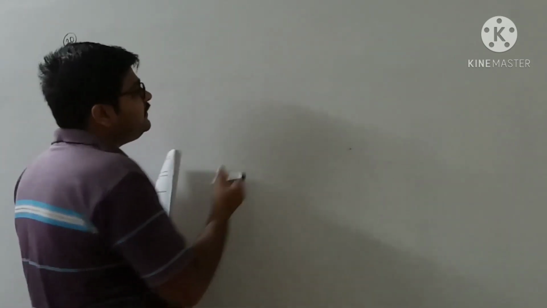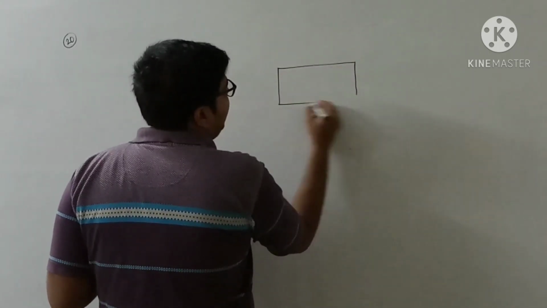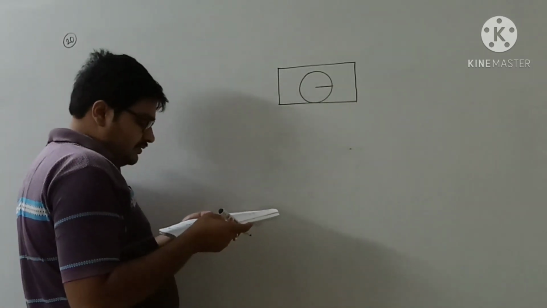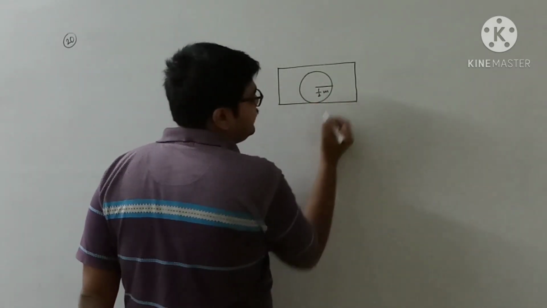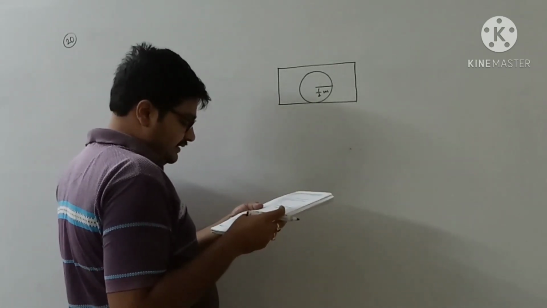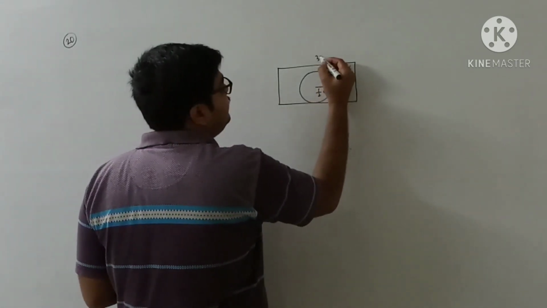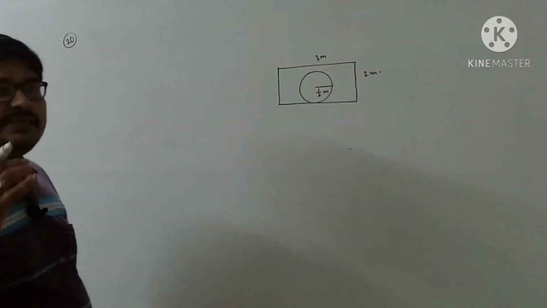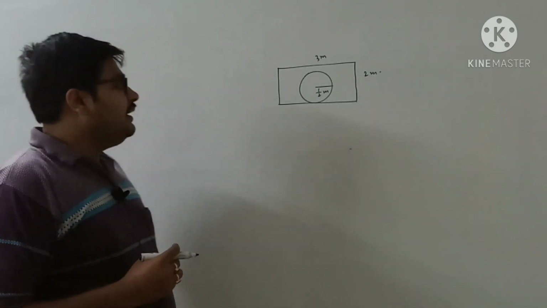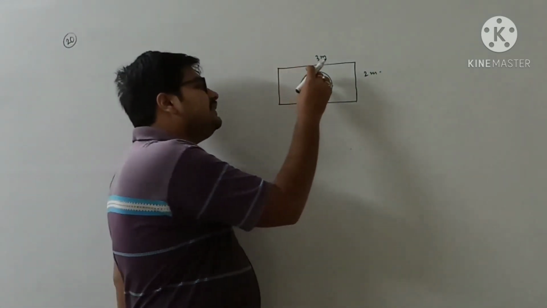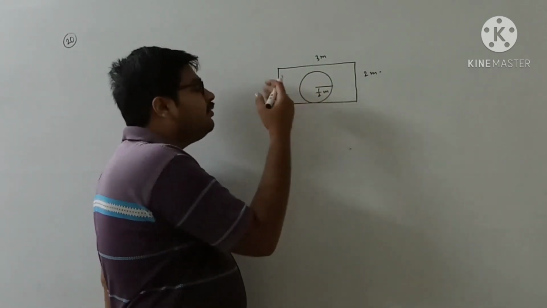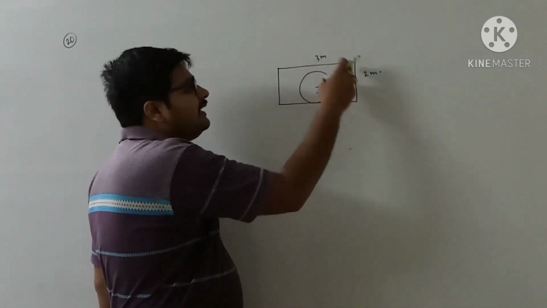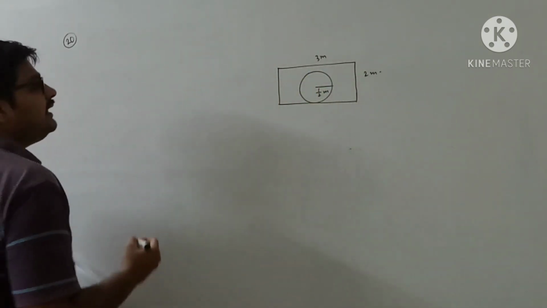Okay. So this is the rectangular region and the circular region is here whose diameter is 1 meter. Yes, so radius is actually half meter. And the rectangular region length is 3 meter, breadth is 2 meter. So what you have to do? Actually it's related to the area. If the die will land in the circle, then what will be the probability of getting the die on the circular region? That should be area of circle by area of rectangular region. So how will you write it?